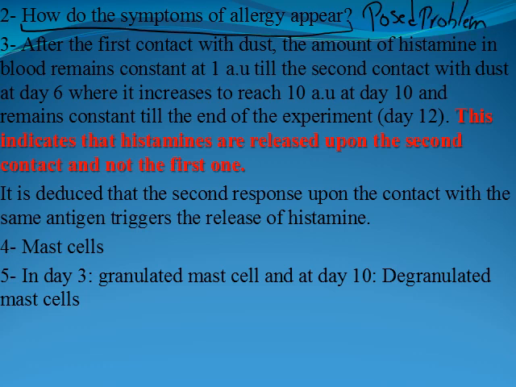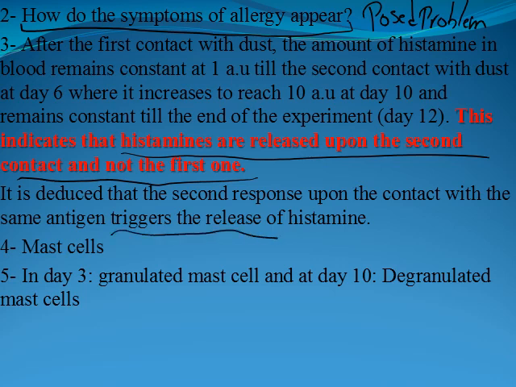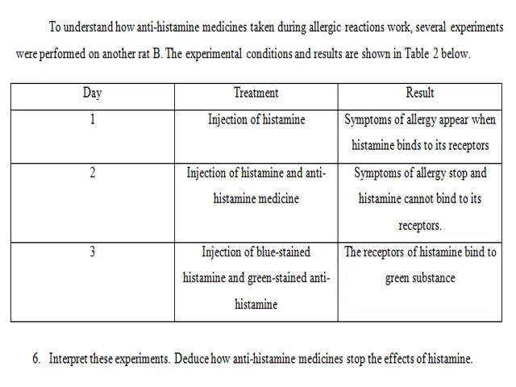And interpret: after the first contact with dust, the amount of histamine in blood remains constant at 1 AU till the second contact with dust at day 6, where it increases to reach 10 AU and remains constant till the end. What does this indicate? This indicates that histamines are raised upon the second contact and not the first one. What can we deduce? We can deduce that the second contact triggers the release of histamine. What are the cells? They are called mast cells. You have to know how to draw the granulated and the degranulated mast cells. In day 3 they are granulated, and in day 10 they are degranulated mast cells.